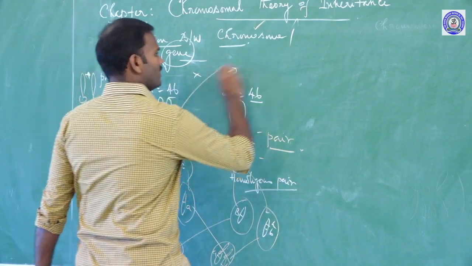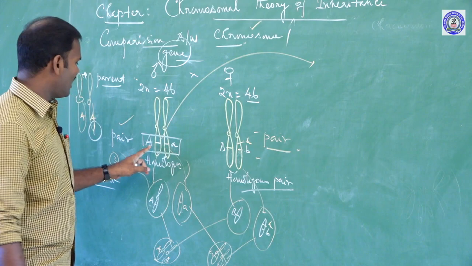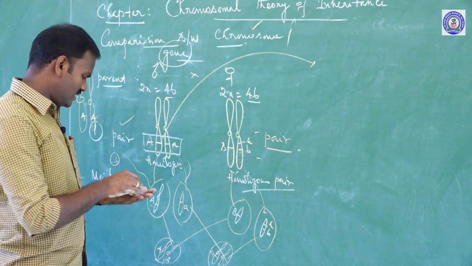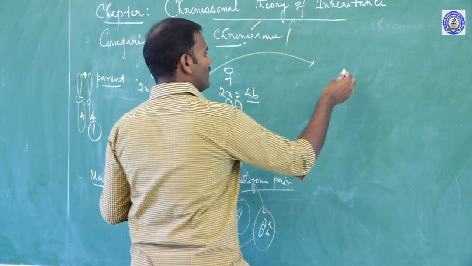So we can differentiate dominant alleles and recessive alleles. How can we easily differentiate them? For example, take this one.